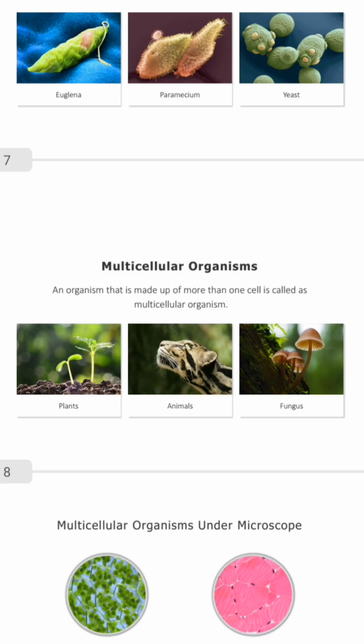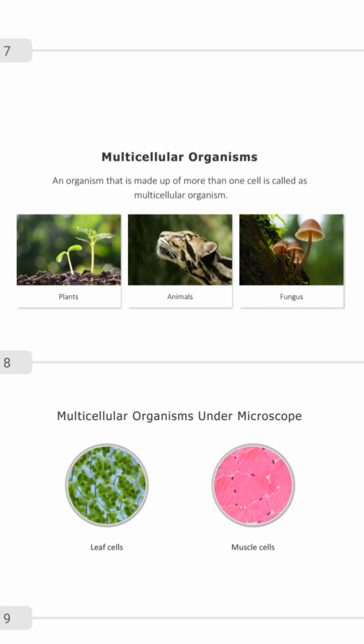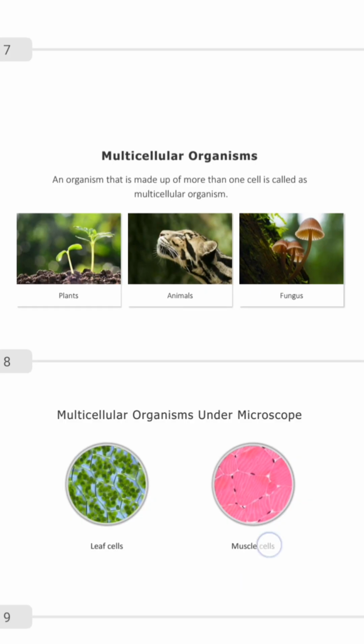Then fungus too, your kingdom Fungi. They are multicellular. Are you with me? Okay, so your Plantae, your Animalia, your kingdom Fungi, they are multicellular, and they are eukaryotic, meaning that they have a true nucleus.